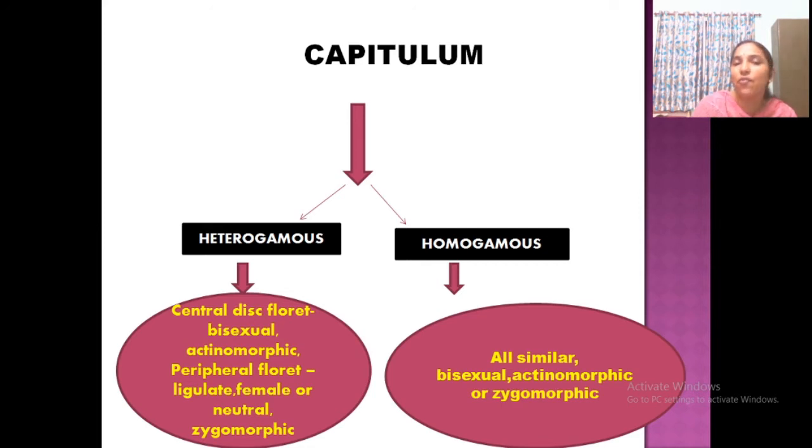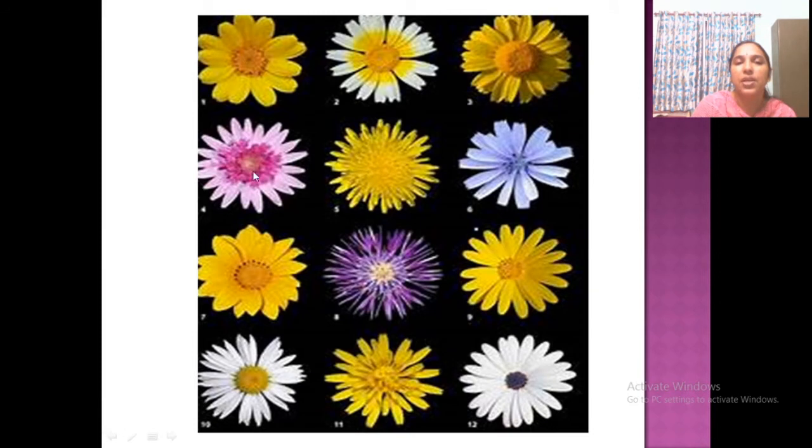Clear? The disc floret is bisexual and actinomorphic. The ray floret is zygomorphic, sometimes bisexual or sometimes neutral. See, in that previous picture, you can see this: this is the central disc floret and these are the ray florets. Disc floret and ray floret. The disc floret is actinomorphic, bisexual. The ray floret is usually zygomorphic, may be bisexual or neuter, meaning not male, not female.